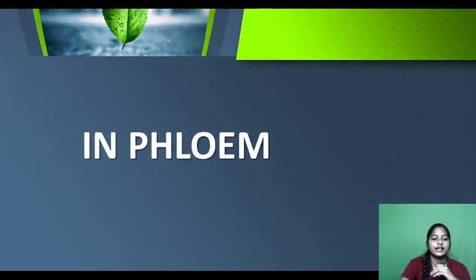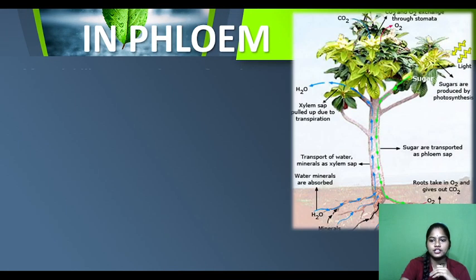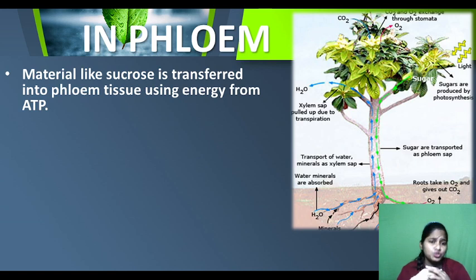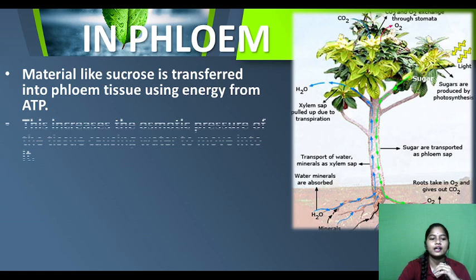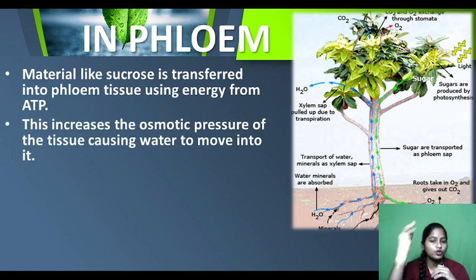Now moving to the next, what happens in phloem? Material like sucrose is transported into phloem tissue using energy from ATP. This increases the osmotic pressure of the tissue, because there is a difference in concentration, causing water to move into it.